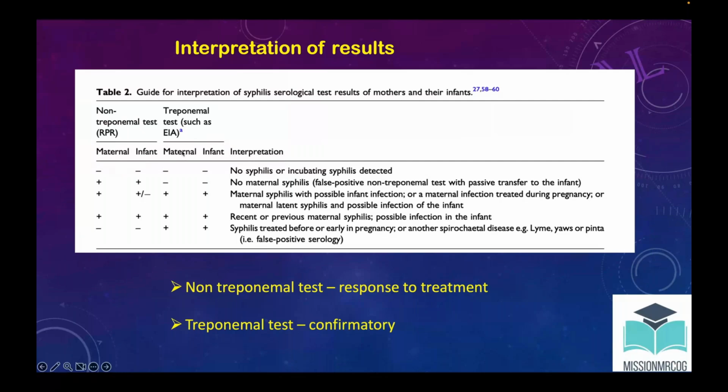Now just see the interpretation. If all are negative, then there is no syphilis, so we are not worried. But if the non-treponemal tests are positive, that means there is a response to treatment. But if the treponemal tests are negative, no syphilis is there, and if they are positive, they may be false positive. Now if all are coming positive, then the possibility of maternal and possible fetal infant syphilis is there. So this part you have to remember.